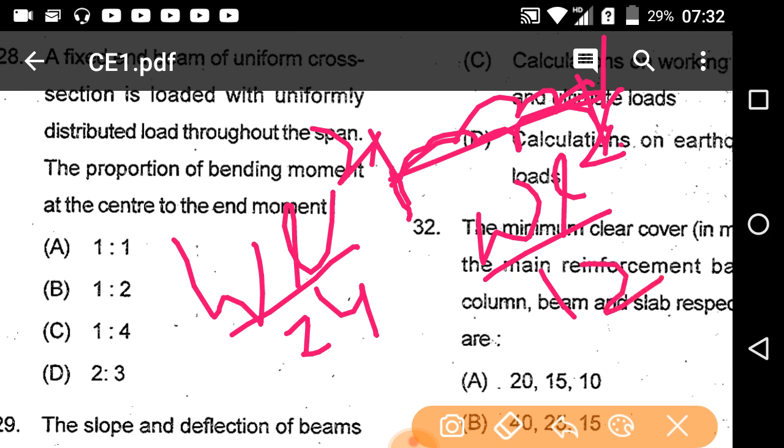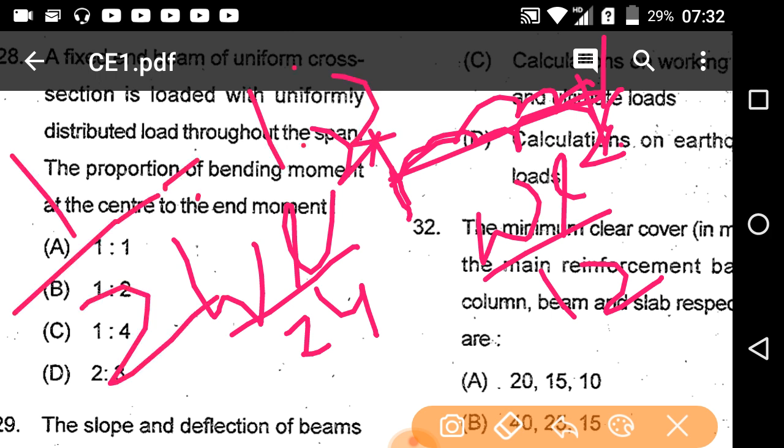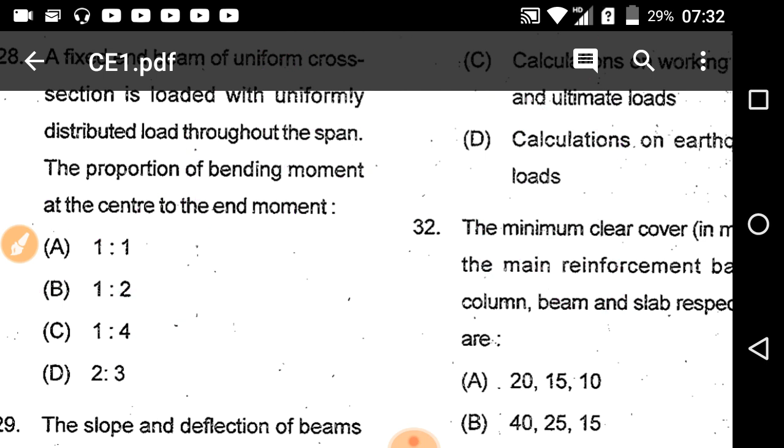When we divide WL square by 24 by WL square by 12, it comes to 1 by 2. So the answer will be 1:2. That is option B will be the correct answer.